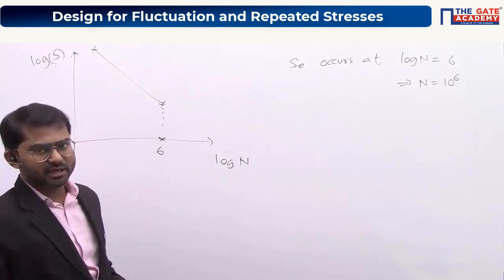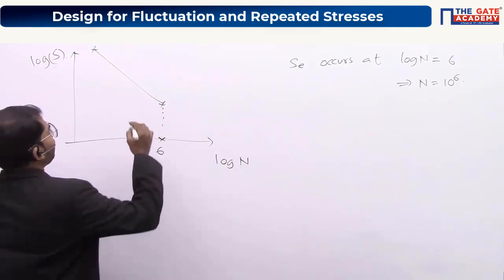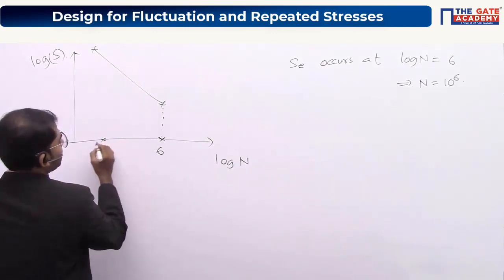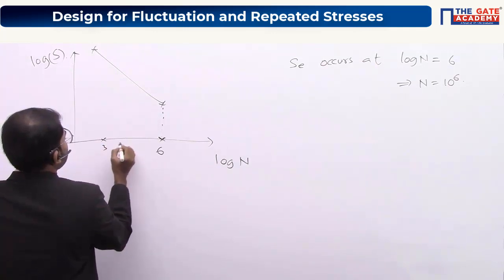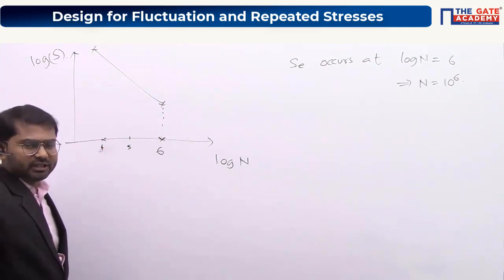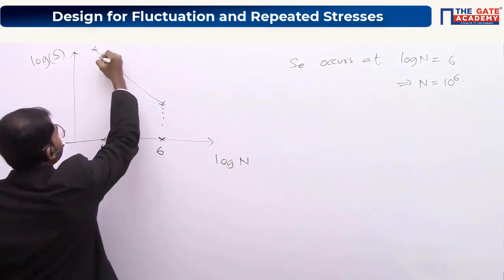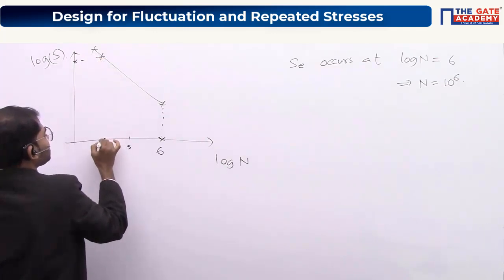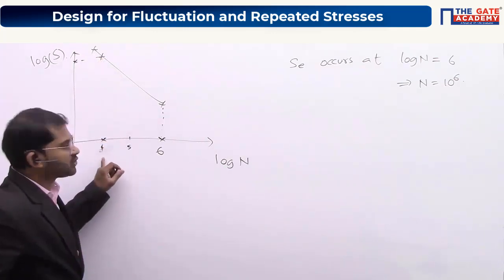What they will say is the stress amplitude for these number of cycles. Let's take it as 4, this is some value here. Let's take this as 3, or 4, or 5 here. So what they will tell you is that for a stress amplitude of this much, this is the number of cycles it can sustain, that is 10 power of 4 cycles here.